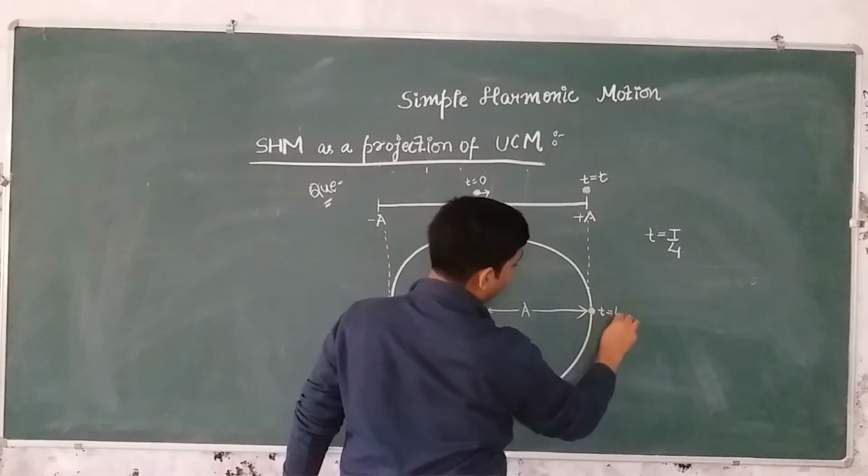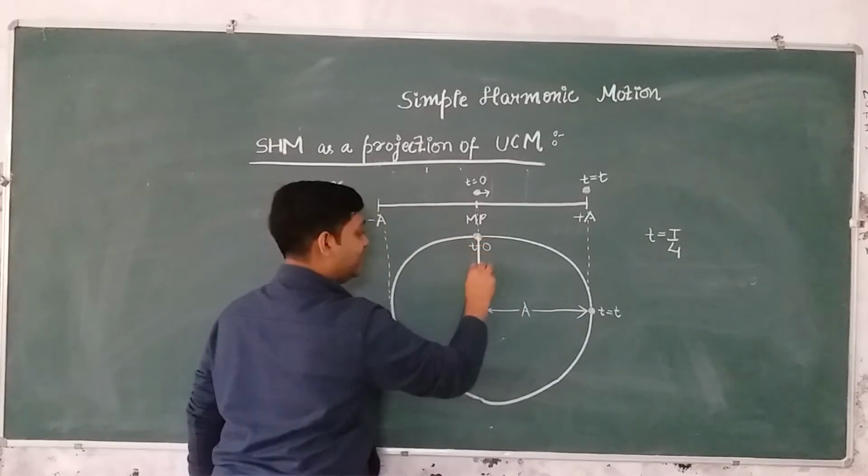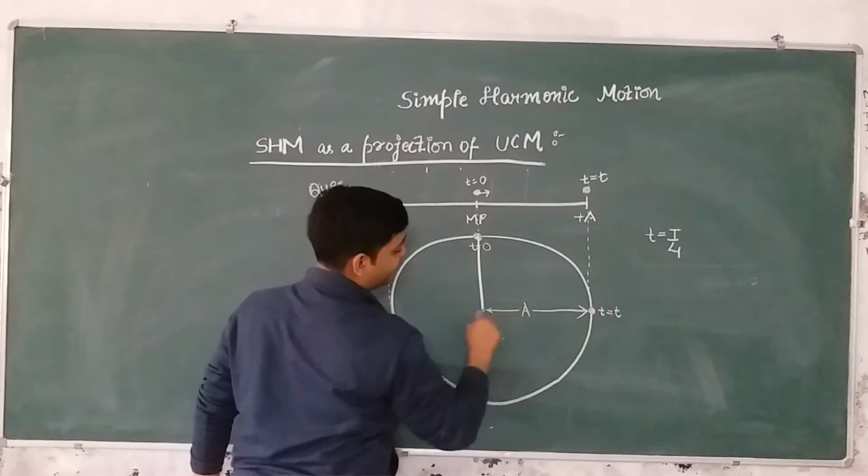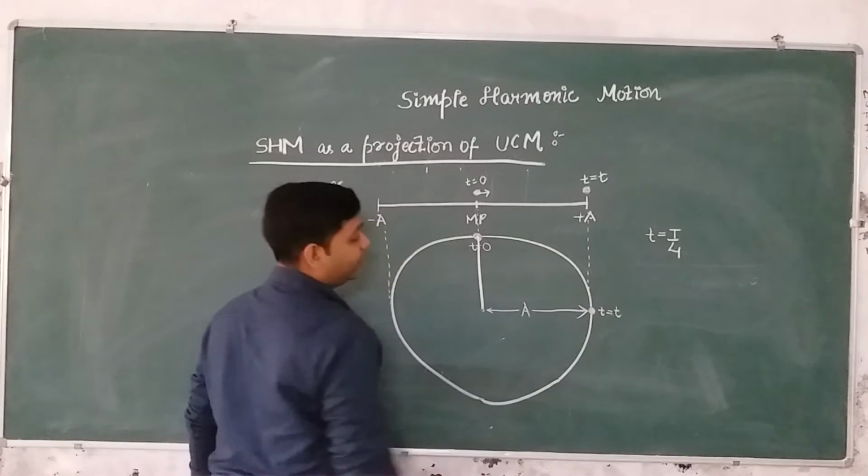This is the initial position and this is the final position after time t.